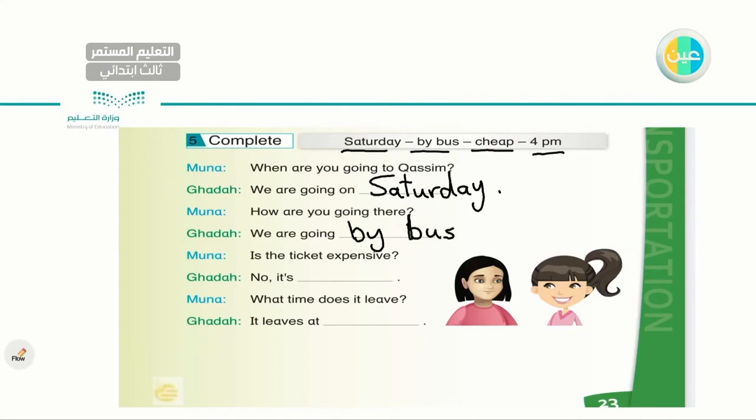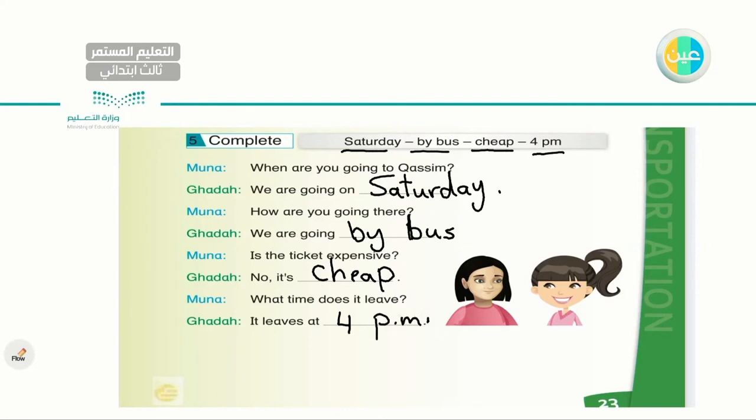Is the ticket expensive? And we already know the meaning of expensive and cheap. No, it's cheap. Very good. What time does it leave? It leaves at 4 p.m.